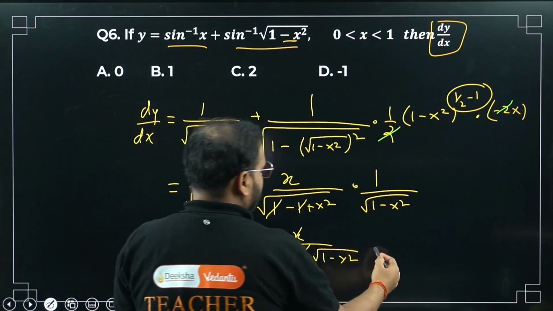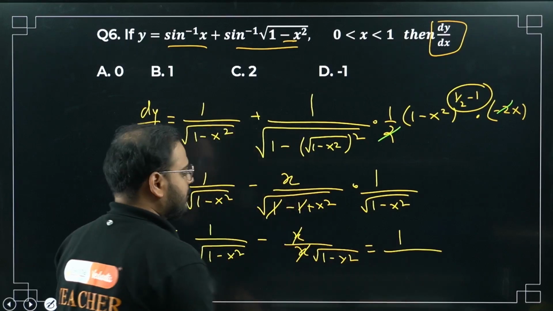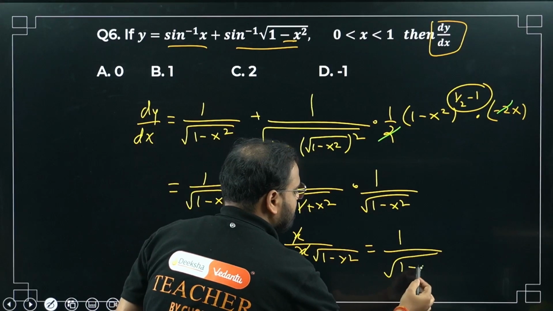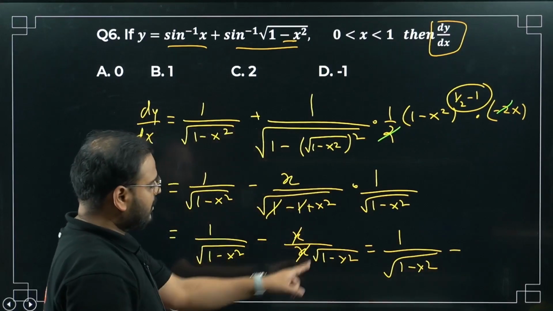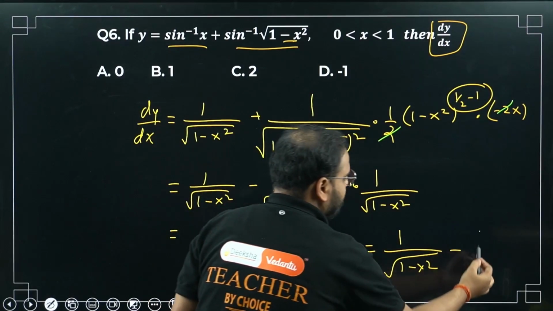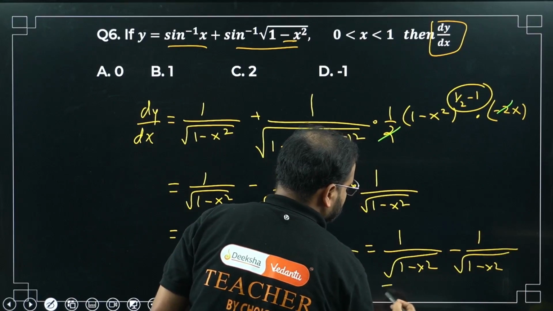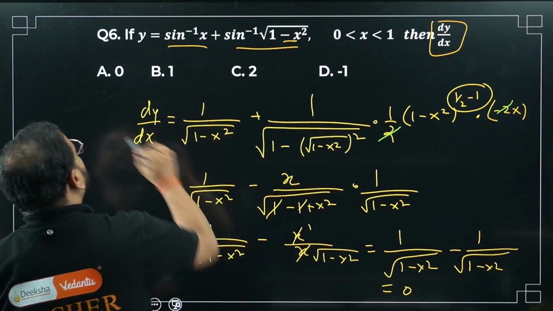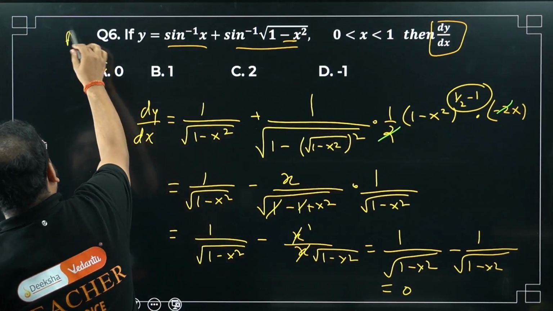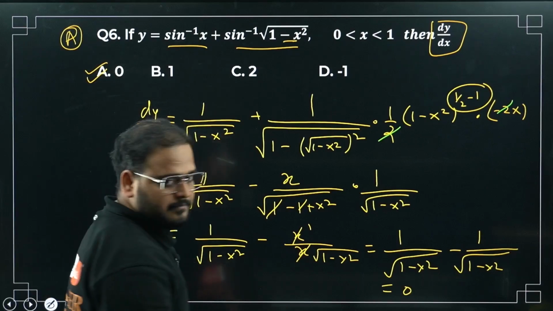What do I have now? Please check. 1 upon this thing, 1 minus x square, minus sign. Here what is left? 1 is left. So 1 upon the same thing, right? Cancel this. What is the answer? 0, sir. Option is A. Option is A. Got it?